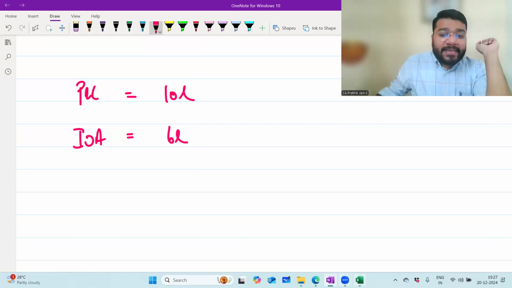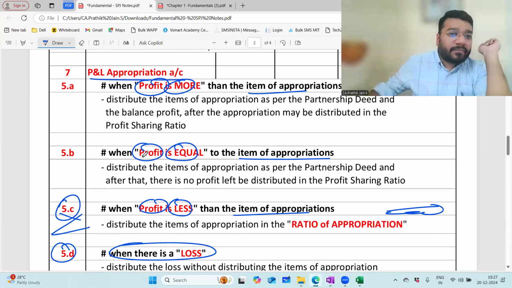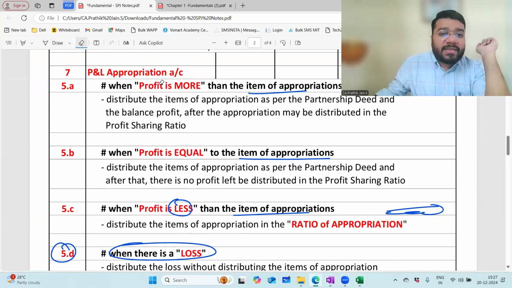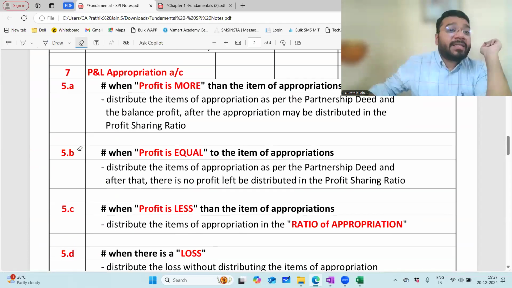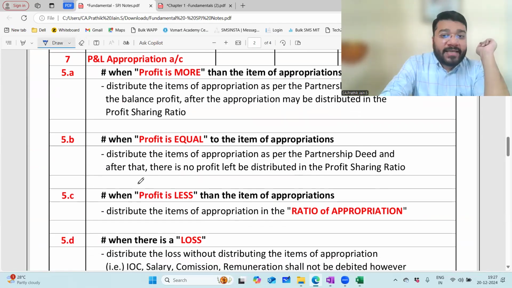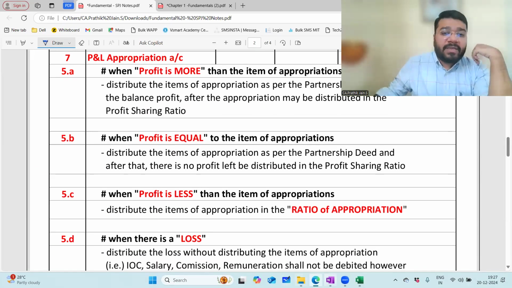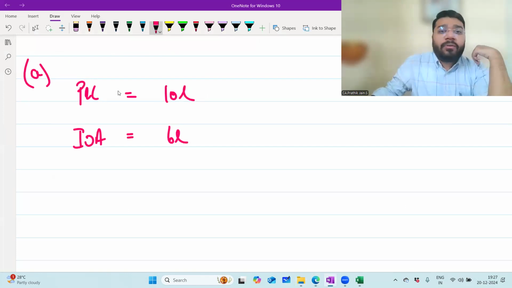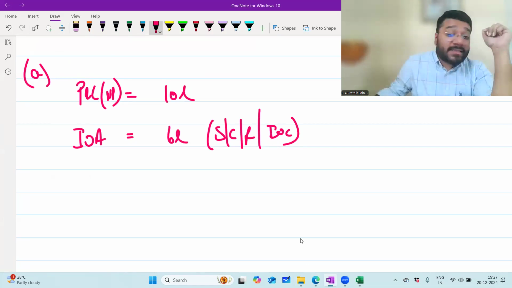Clear? Now, please tell me, there are 4 cases I've discussed here. When profit is more than item of appropriation, when profit is equal to item of appropriation, when profit is less than item of appropriation, and loss. Which case is this? Online people, which case is this? The first case which I gave on the whiteboard. P&L net profit 10 lakh, and all the items of appropriation, salary, commission, remuneration, IOC, all put together 6 lakh. So which case is this?